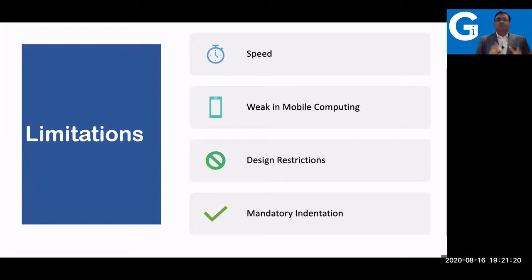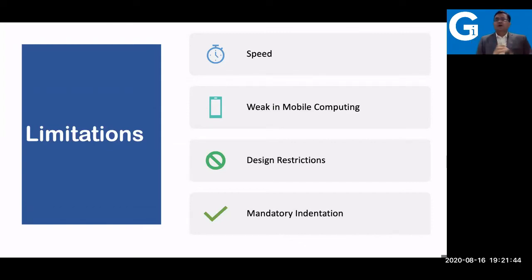But what are some limitations in Python? Yes, Python is not a compiled language. Python is an interpreted language. As a result, obviously, you can say it is not machine friendly. It is a human friendly language. So as a result, you have some speed issues. So programming related to hardware is mostly not recommended in Python. But if you want to go for business applications, Python is the most recommended language.